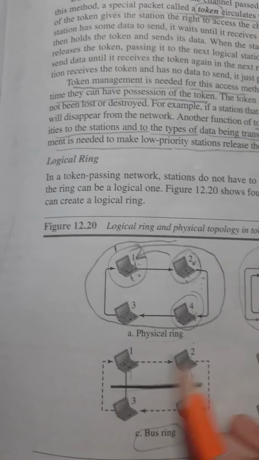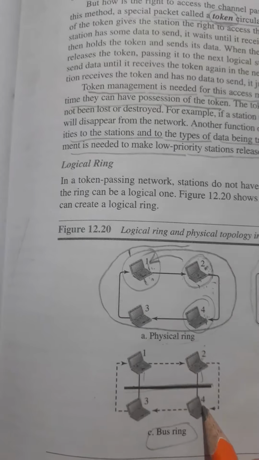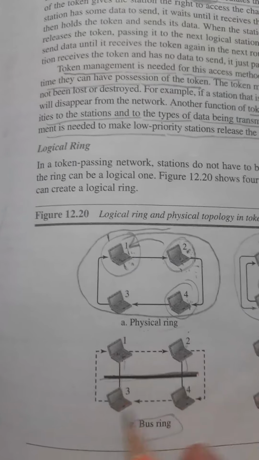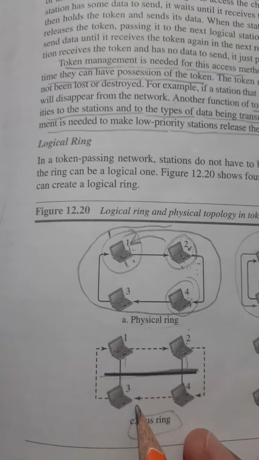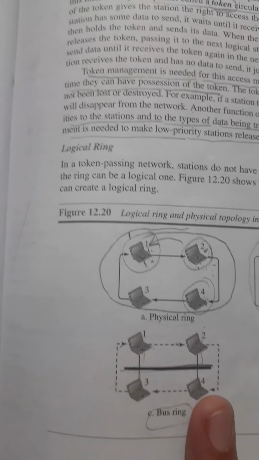For 2, 1 is the predecessor and 4 is the successor. Likewise, even though they are connected to a common bus, they know their predecessor and successor. Because of that, a logical connection has been formed among them.